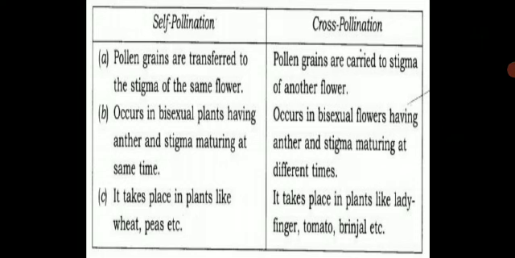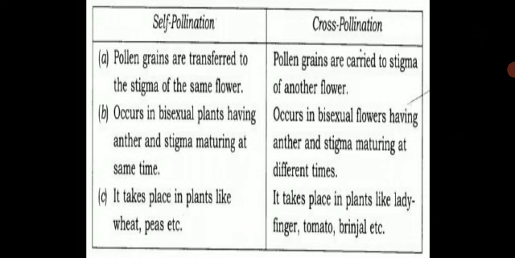Second point, self-pollination occurs in bisexual plants having anther and stigma maturing at the same time. So here bisexual plants are required because male and female reproductive parts become extremely important for self-pollination. And anther and stigma should mature at the same time. Whereas cross-pollination also occurs in bisexual flowers having anther and stigma maturing at different times. So the major difference is the time over here. Here anther and stigma mature at the same time in self-pollination, whereas in cross-pollination anther and stigma mature at different times.